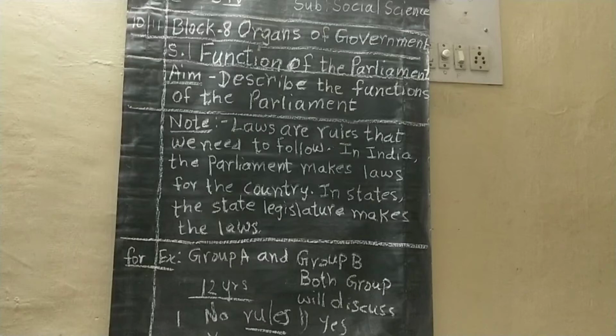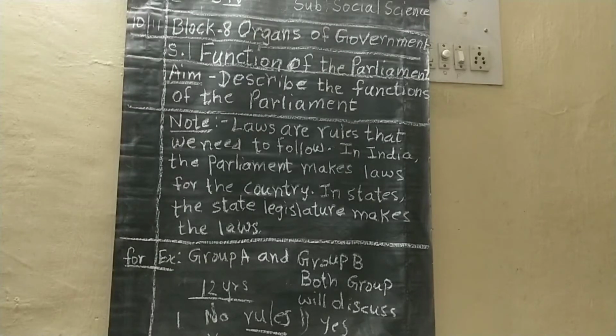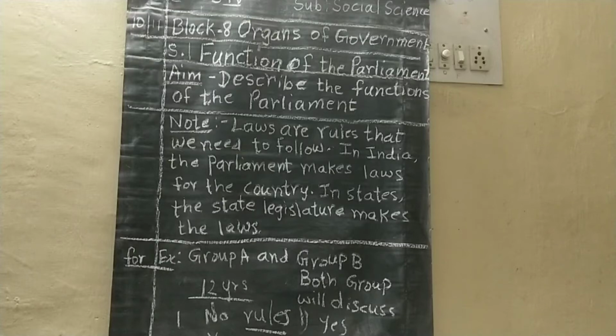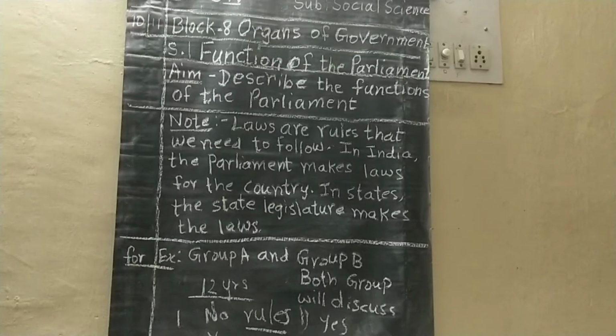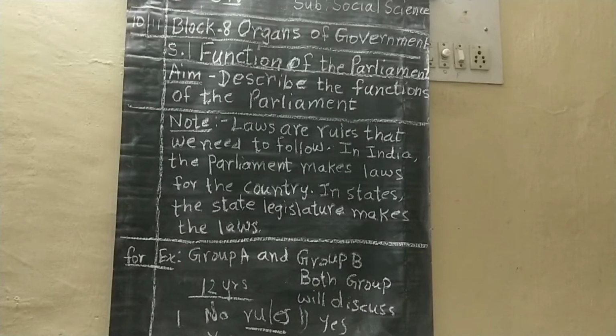Now, this is a very important point, children. Please listen very carefully. How it passes in the parliament. A proposal or a bill is introduced in either of the two houses. Now, in houses, you know, the Lok Sabha and the Rajya Sabha, we have already learnt in the previous class. When both the houses agree to the bill, it is sent to the president for his or her signature. Yes, if the bill is passed, then only it will go for the signature to the president. When the president signs the bill, it becomes a law.